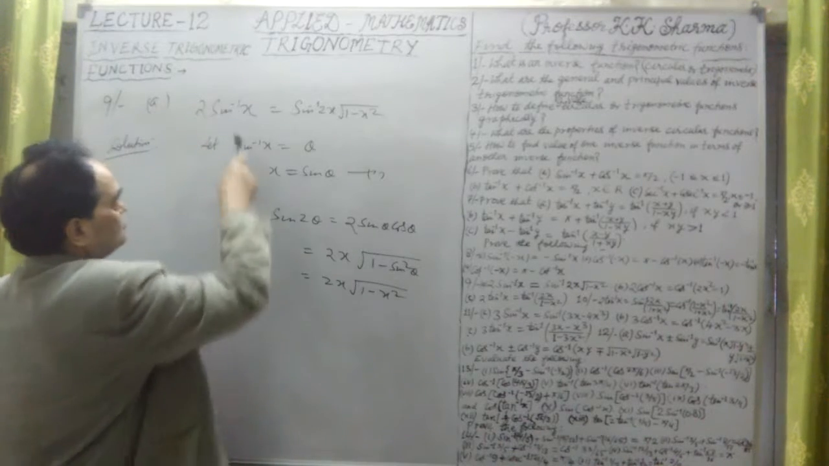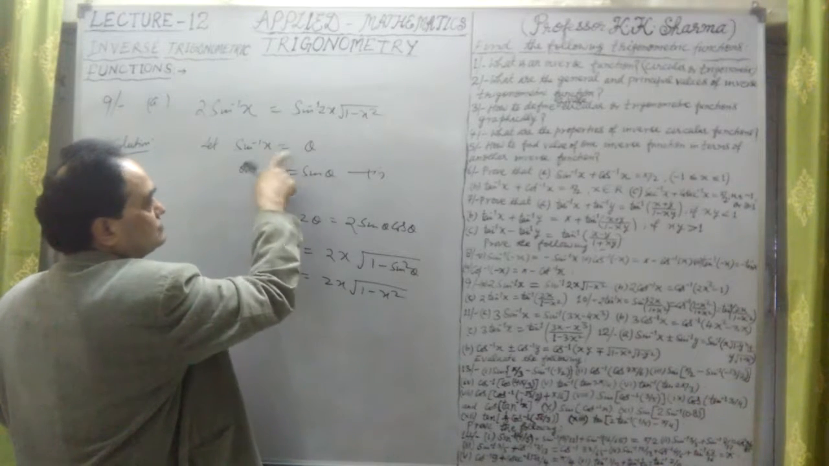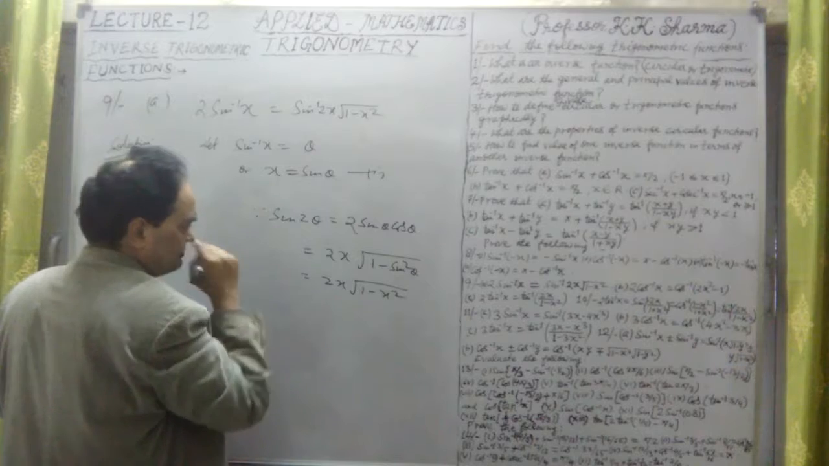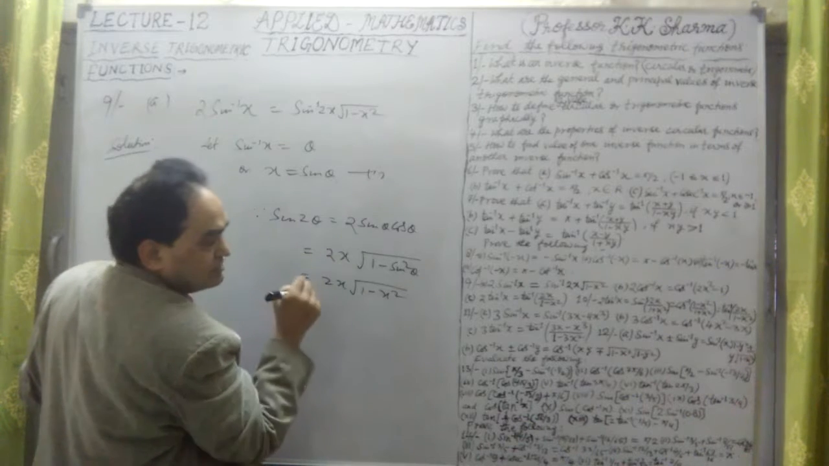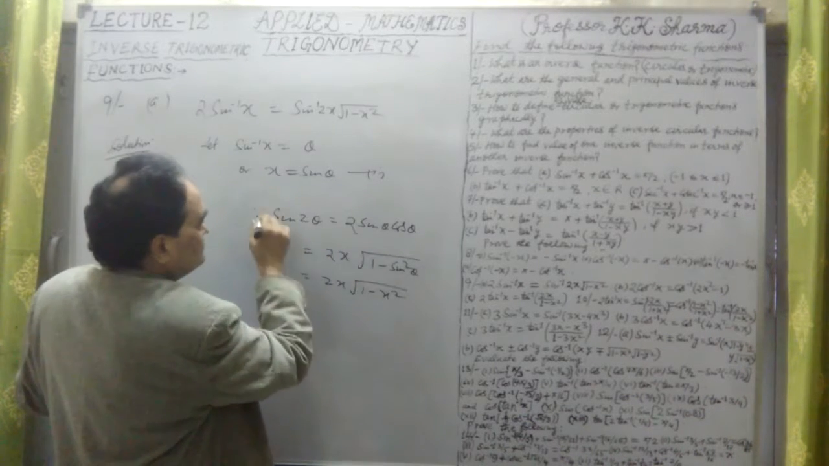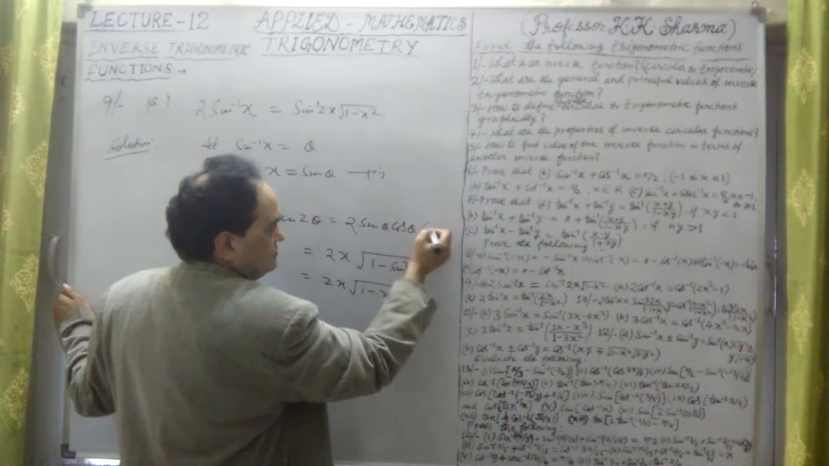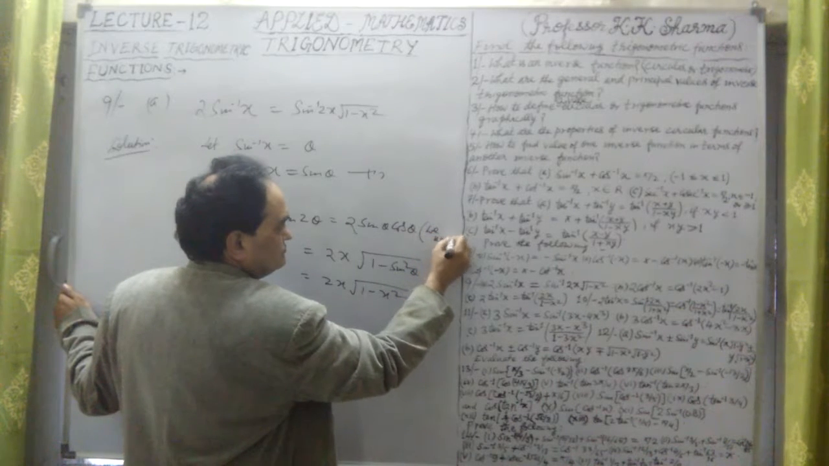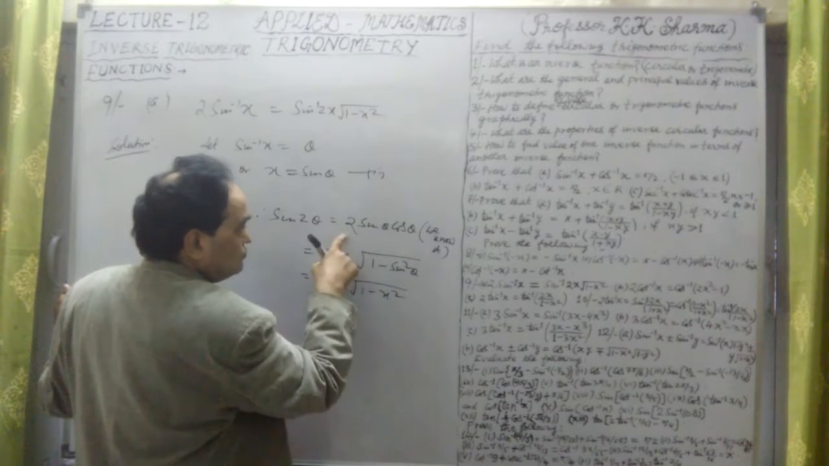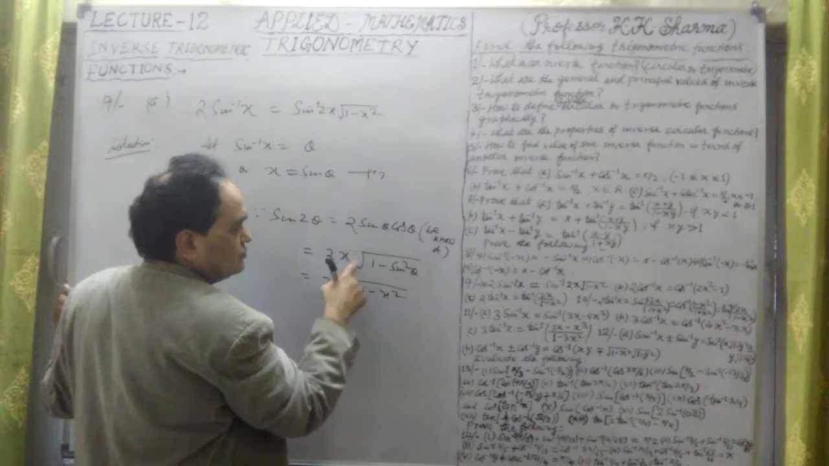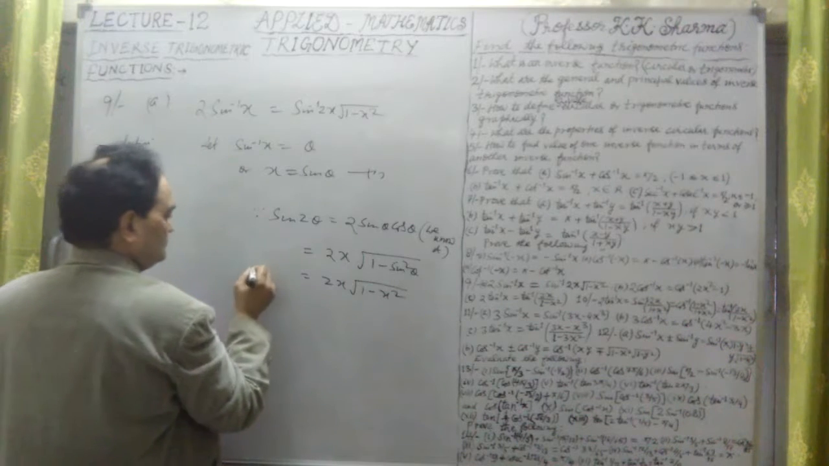So what we assumed: we took sin inverse x equal to theta, and after that x equal to sin theta. Sin 2 theta is 2 sin theta cos theta, this is the identity formula we know. From the trigonometric identity, sin 2 theta equals 2 sin theta cos theta. Now sin theta is x, and cos theta can be written as under root 1 minus sin square theta, that is 1 minus x square.